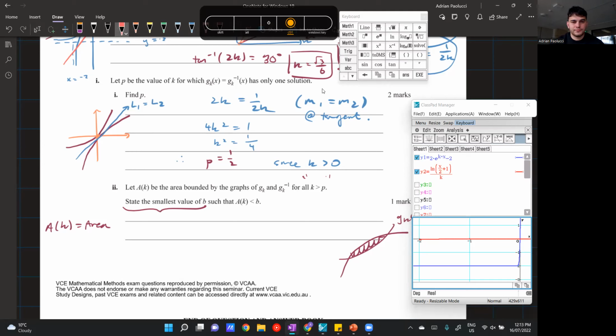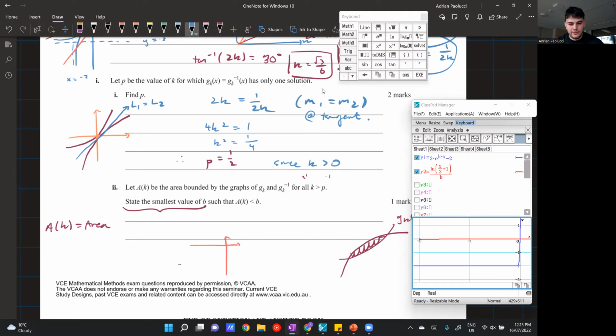Essentially, let's draw an undilated version. I'm just going to redraw this without the graph cutting off. This is the original version without dilation.